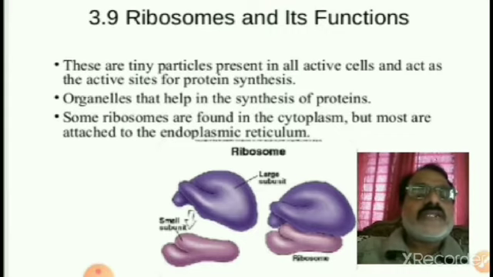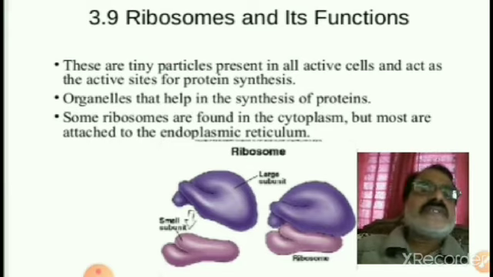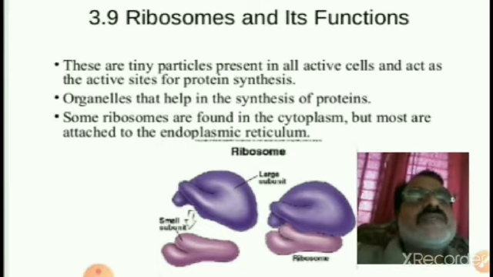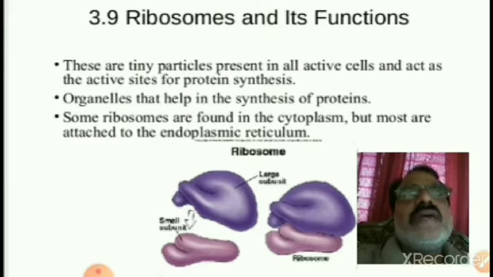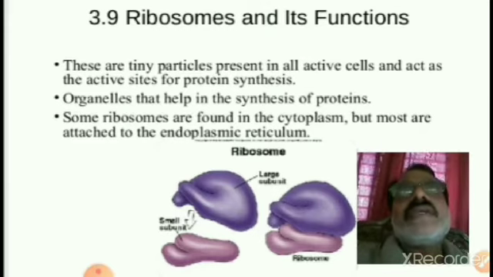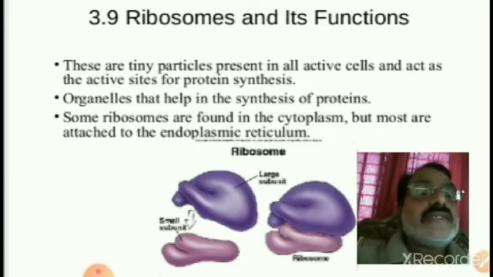Two subunits are present in each of the 70S and 80S ribosomes: 50S and 30S in 70S ribosomes, and 60S and 40S in 80S ribosomes. The 70S type of ribosomes are present in prokaryotes, and not only prokaryotes but also in mitochondria and chloroplasts, the cell organelles which have 70S type of ribosomes. And eukaryotic cells have 80S type of ribosomes. Okay.